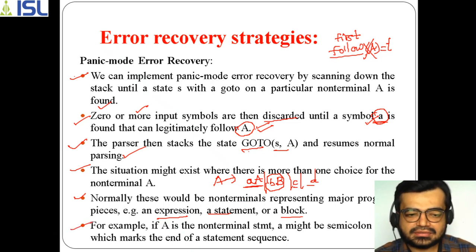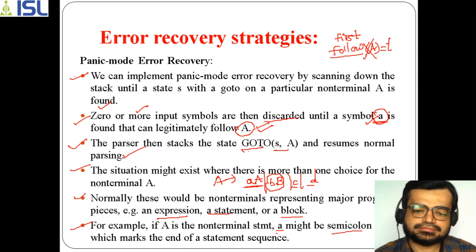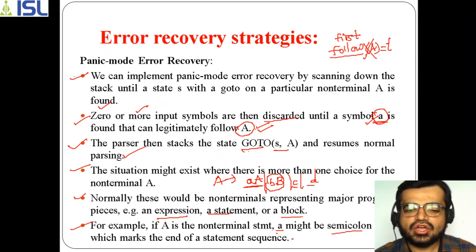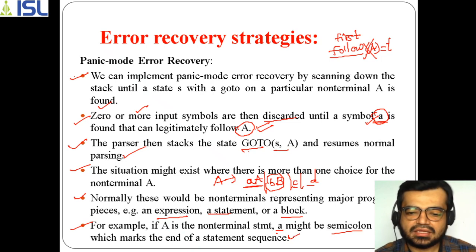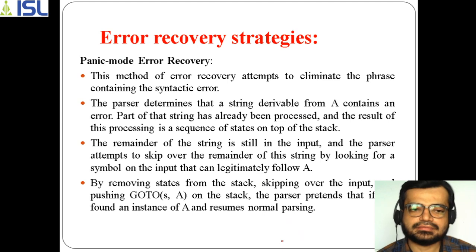For example, if A is the non-terminal statement, this small a might be a semicolon or a closing bracket. Because of this semicolon or closing bracket, it marks the end of a statement sequence. By that only it will think that the statement sequence has ended here, because you can use a semicolon or closing brackets here.